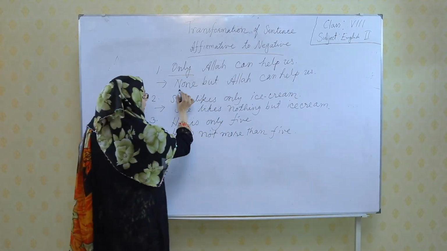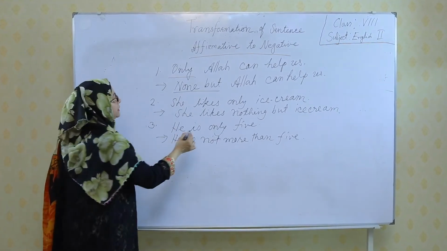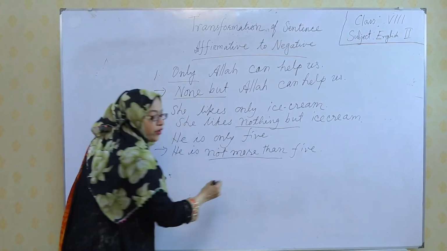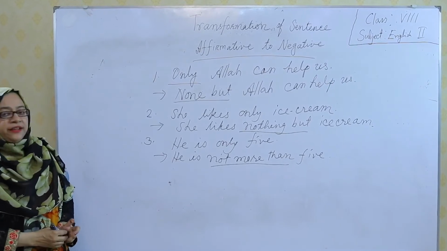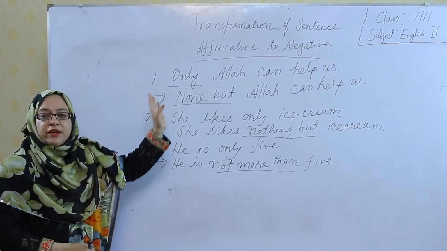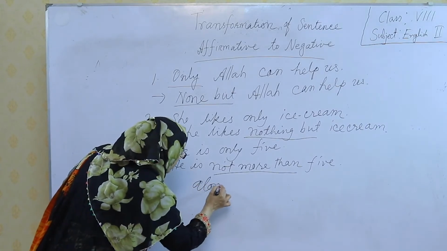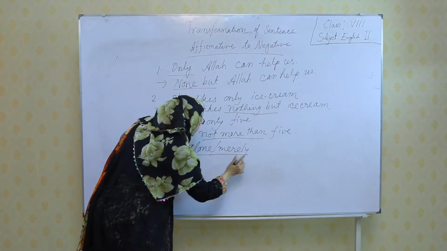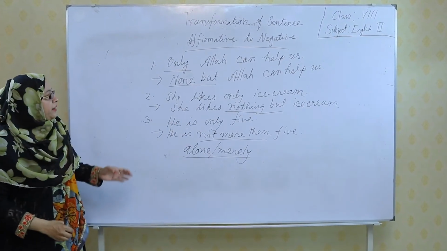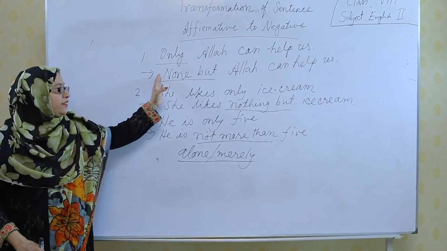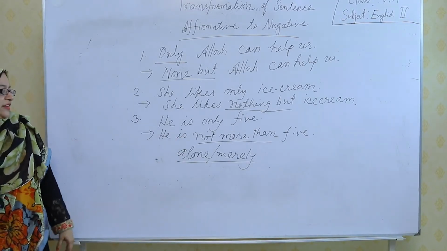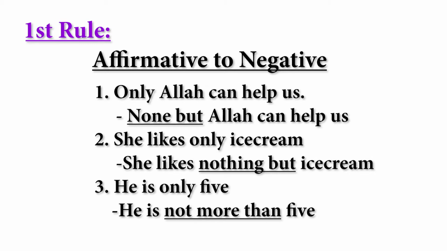So, look at this: none but for the person, nothing but for thing, or not more than for number. This is the rule. If also, alone or merely is used, then you will turn it into negative by using these rules: none but, nothing but, or not more than and not less than. So, this is the first rule of affirmative to negative.